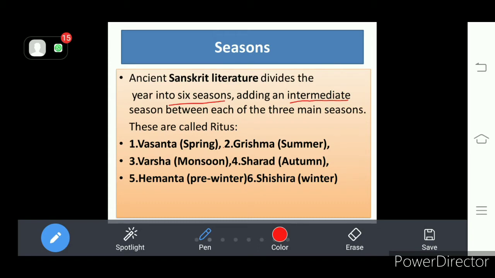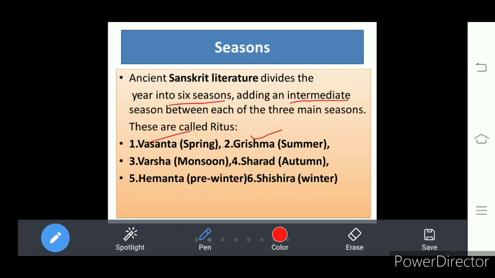We see here. This is Vasanta, one season. Grishma. These are called so in ancient Sanskrit. In the Sanskrit language, the six seasons are called with different names. So what are those? One is Vasanta. Second is Grishma.